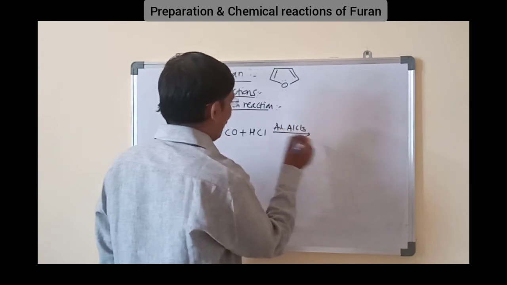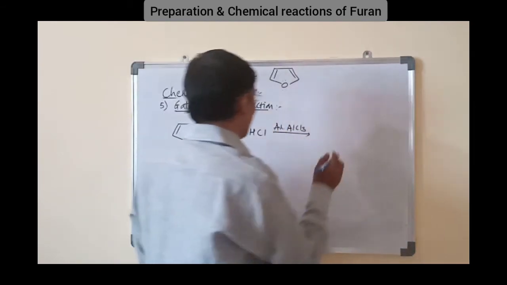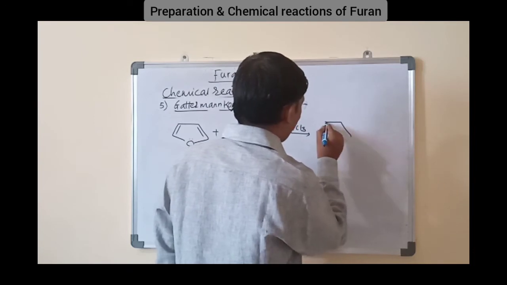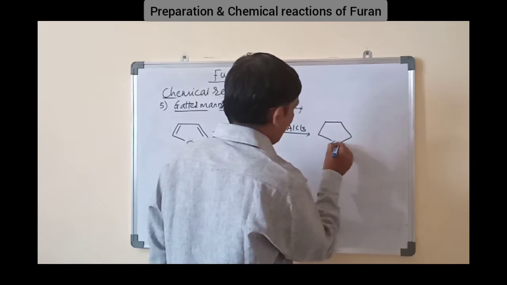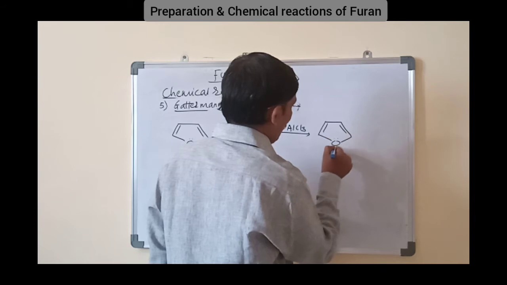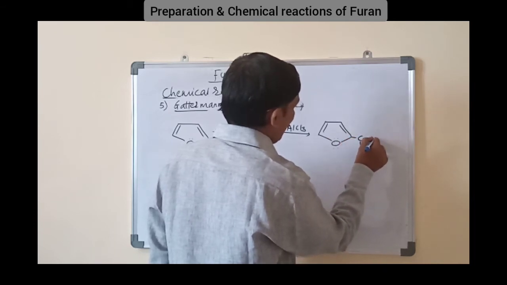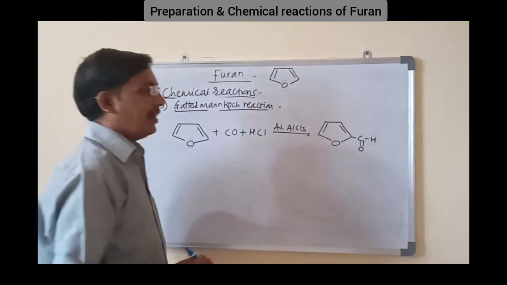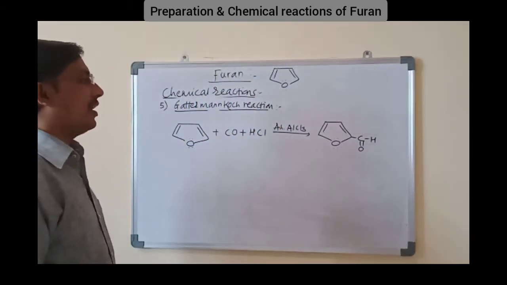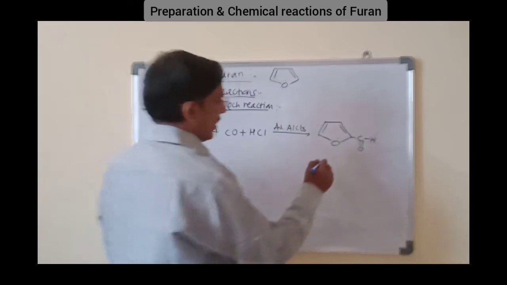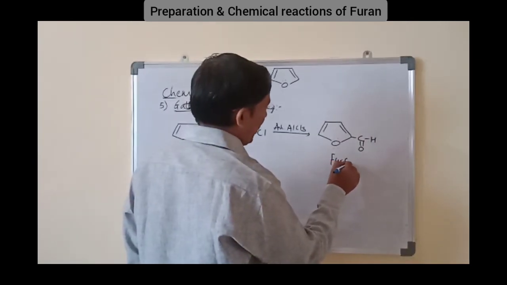In presence of this AlCl3 we will get the product 2-formylfuran, that is also known as furfural.